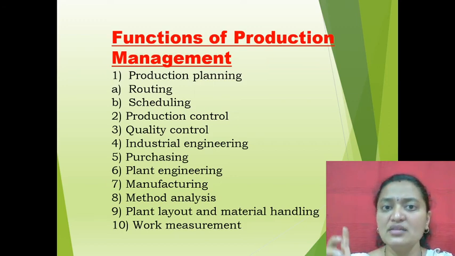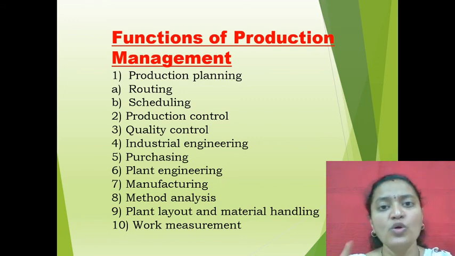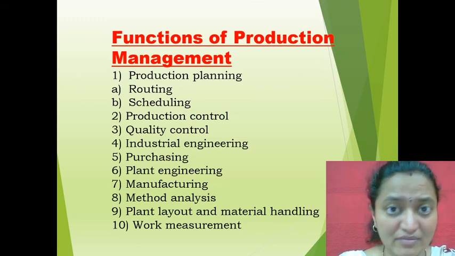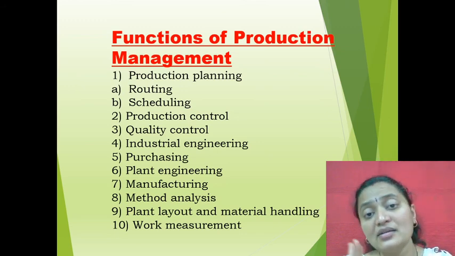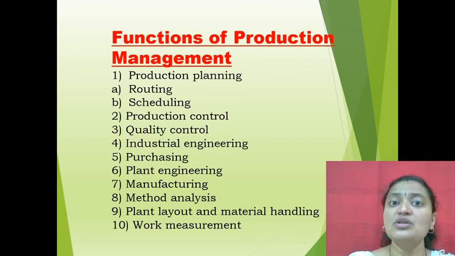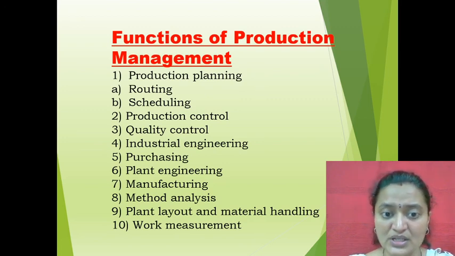So these are the particular functions of production management. You only need to remember that production planning means how the proper planning will be done. Routing and scheduling means deciding whatever the work operations are there, and scheduling from the starting time till the completion time. Then production control, then quality control, how to maintain good quality products.